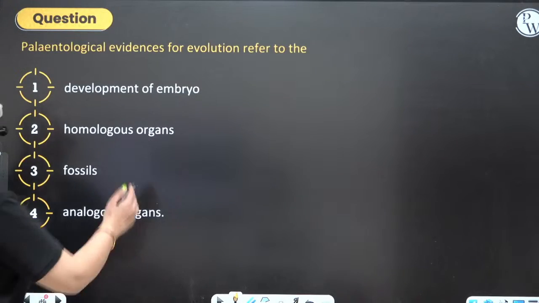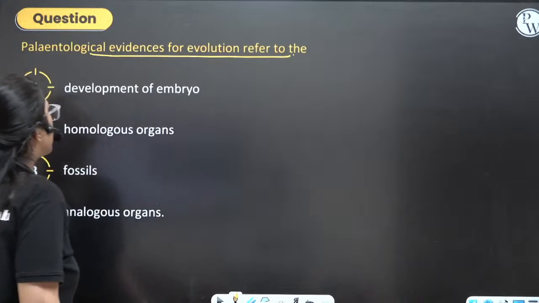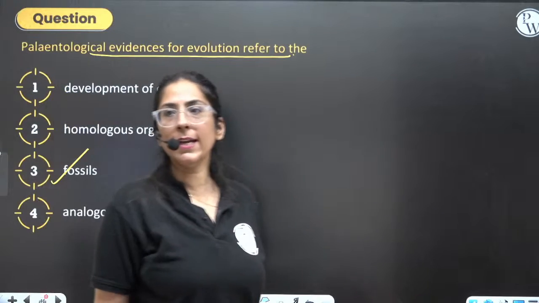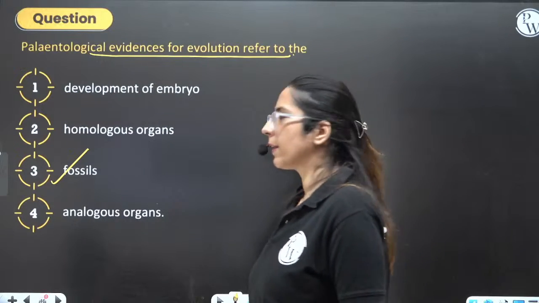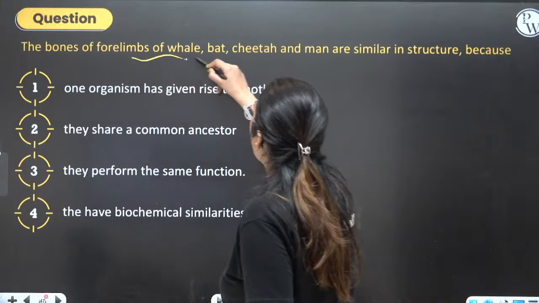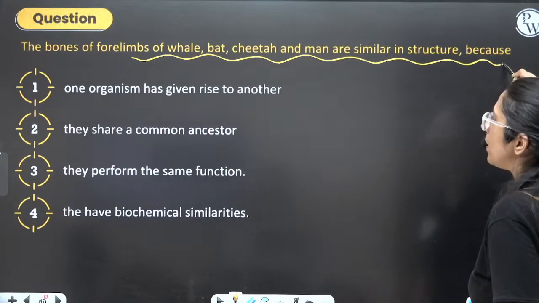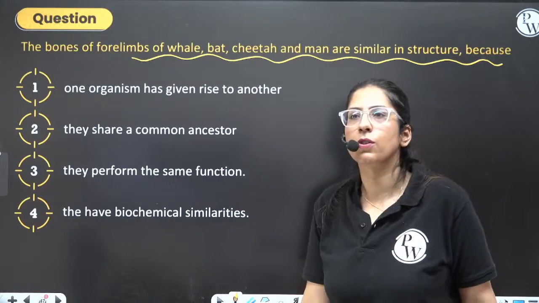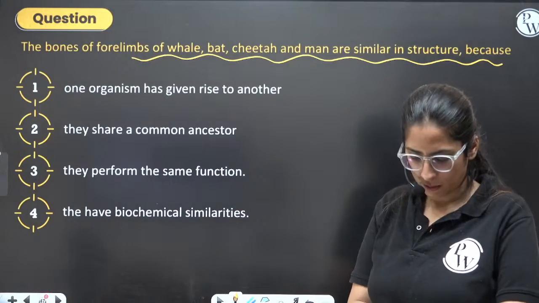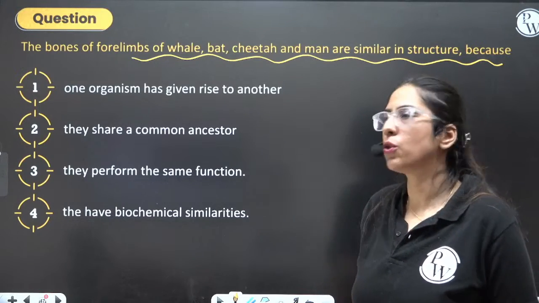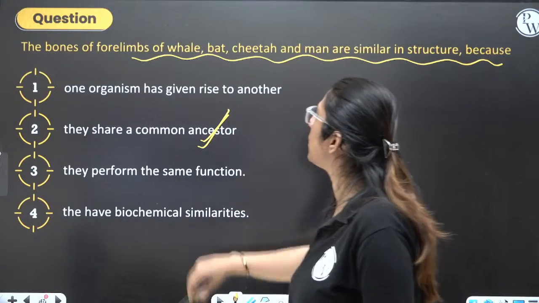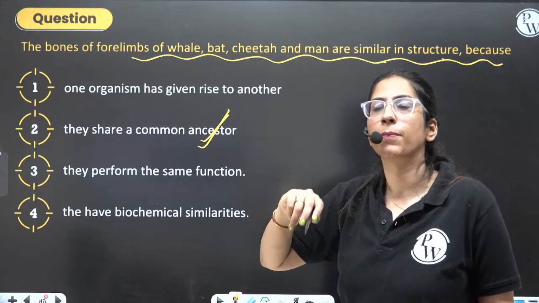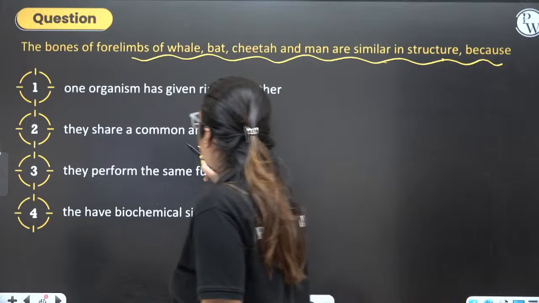Next, paleontological evidences of evolution refer to fossils. Yes? Now, next one. The bones of the forelimb of whale, bat, cheetah, man are similar in structure. Why? Because they show a common ancestor. They are similar in structure. Why? This is because they have a common ancestor.